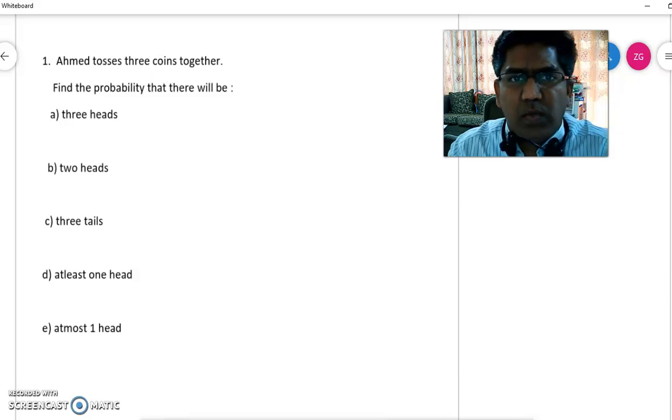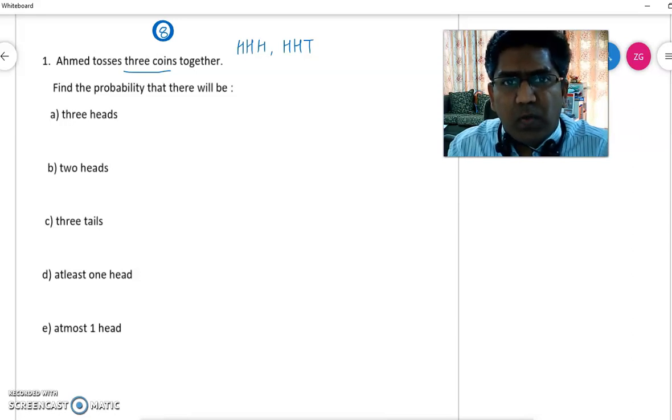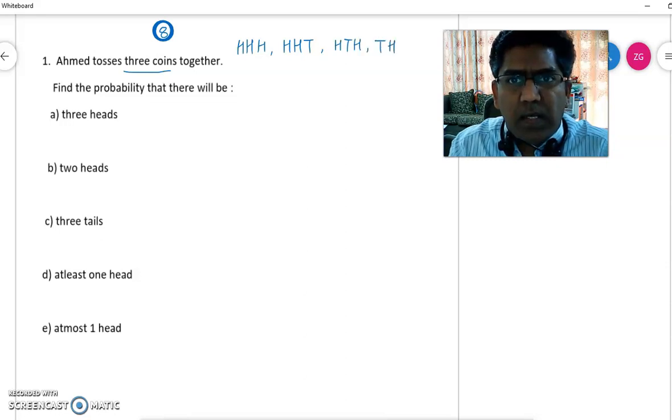So first thing is we need to list all the possible outcomes. There are 3 coins here, so the total possibilities are 8. You can have all 3 heads, 2 heads and 1 tail. So HHT, change the position of T from third coin to second coin and the first coin. So it will be head, tail, head, tail, head, head.